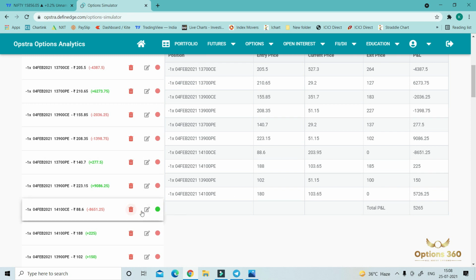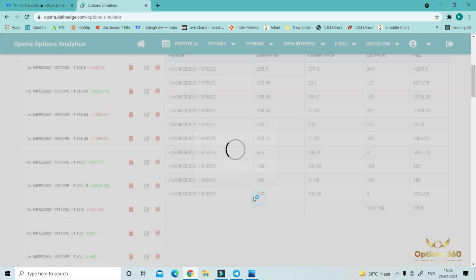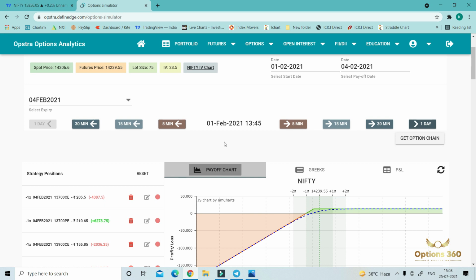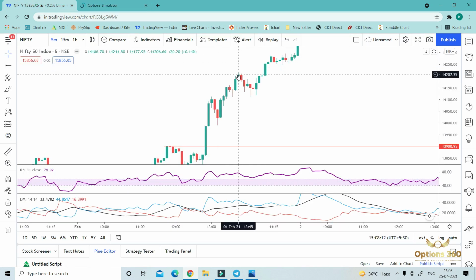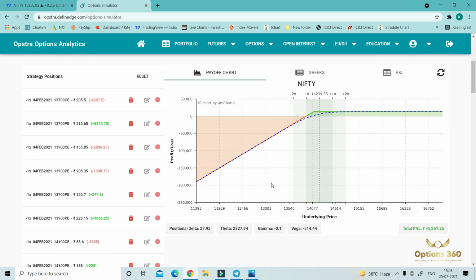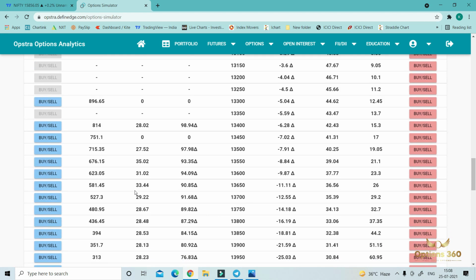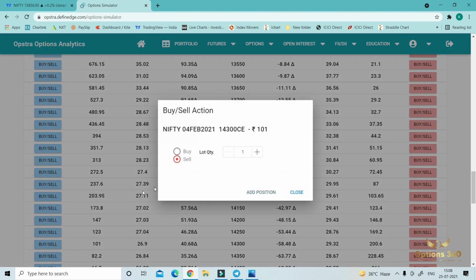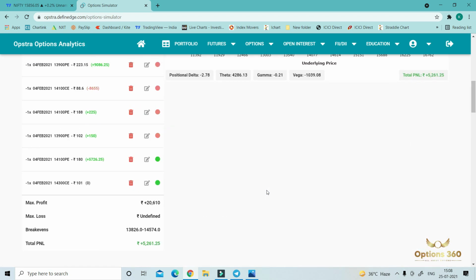Booked it. Our next position is 14,300 CE. So now again we are in a strangle position, from straddle to strangle.